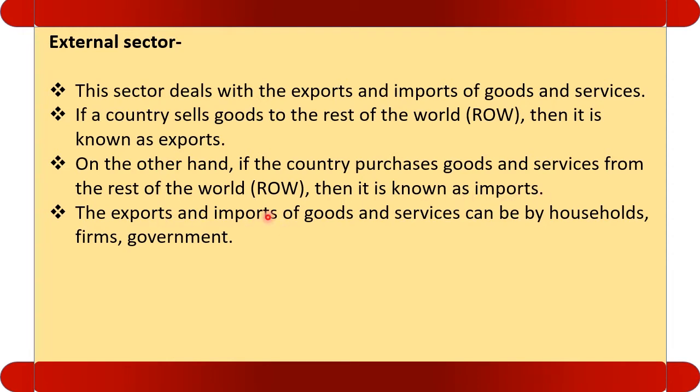The export and the import of goods and services can be done by household, by firm, and by government. Firm and the government carry out the import and export activities. Household also carries out the import activities. Mostly the household do not deal in the export activity. The household mostly deal in import activities. They purchase goods from foreign countries.